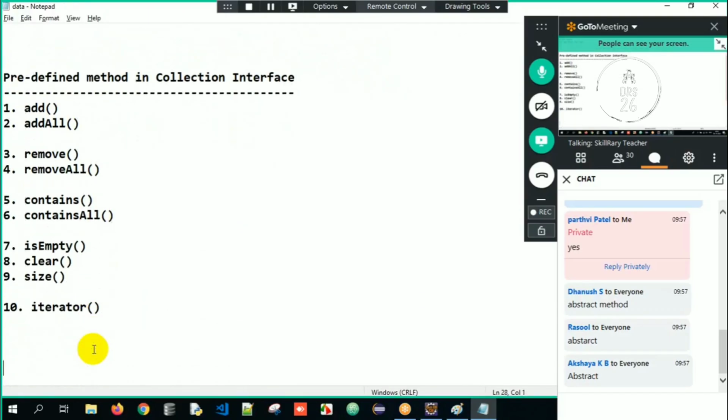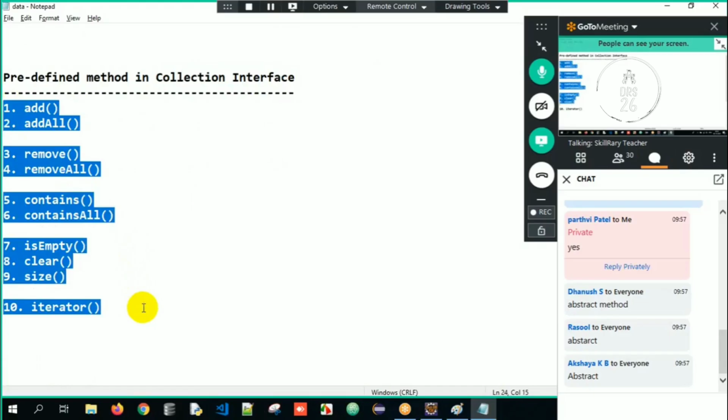These are abstract methods, and they are all implemented in the implementation classes. Collection is an interface, it has many methods, and these are the most important methods here.